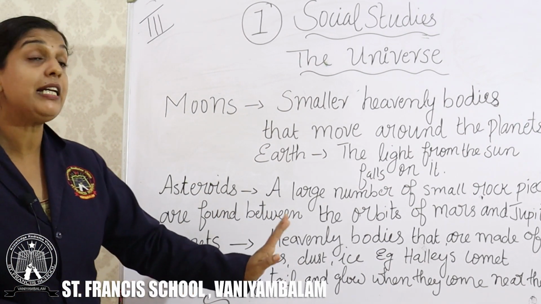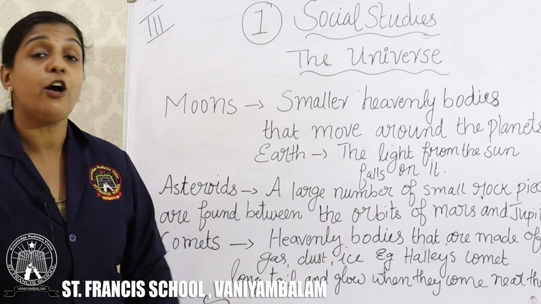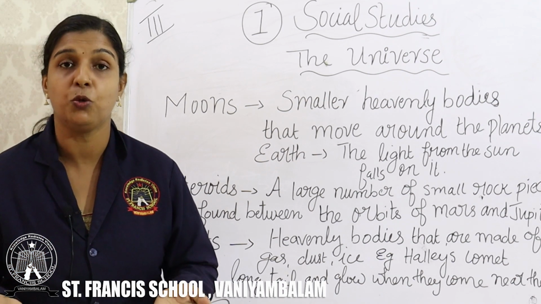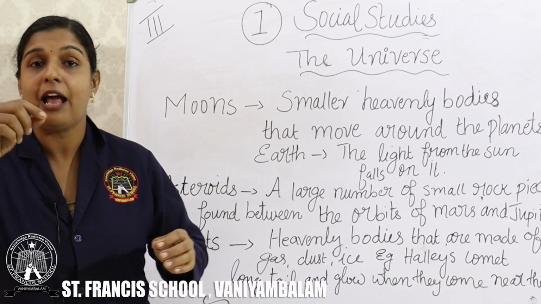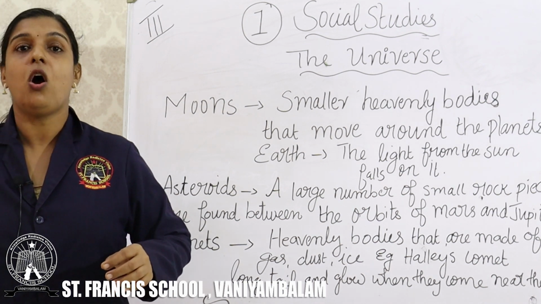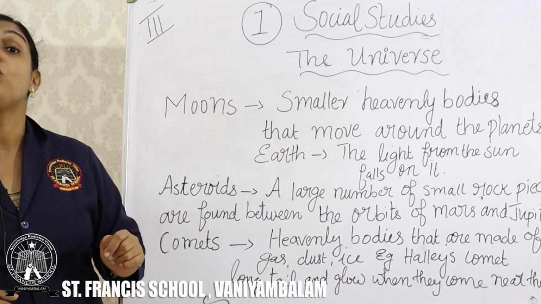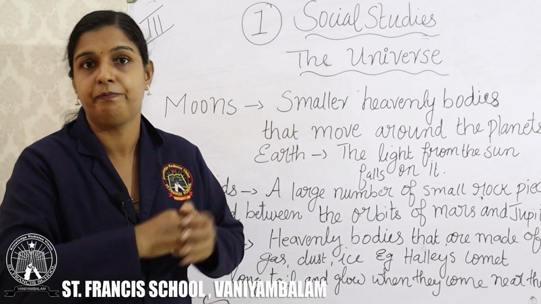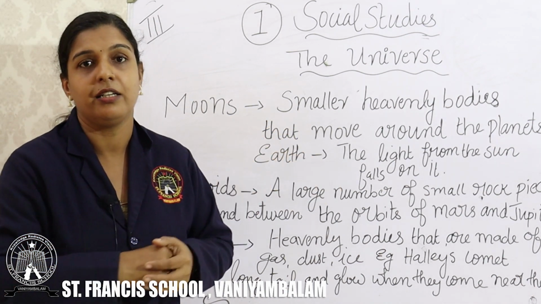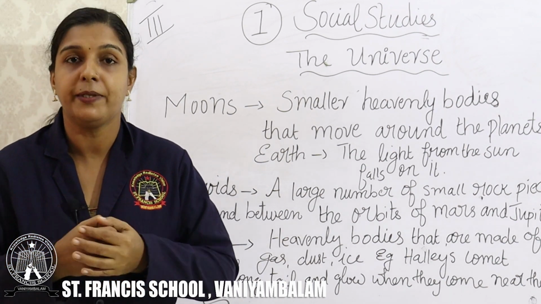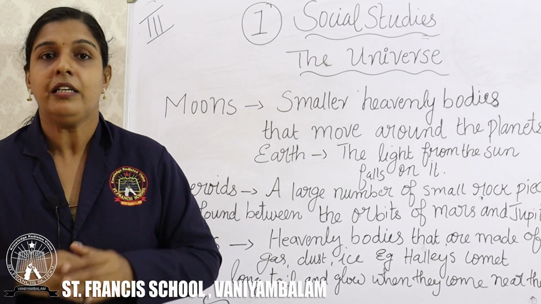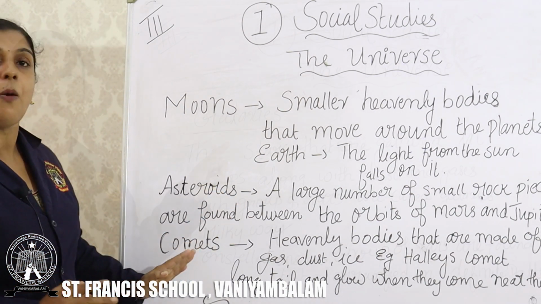Comets are heavenly bodies that are made of gas, dust and ice. For example, I told you Halley's comet. When you see it up in the sky, it looks like it has a long tail. Why does it glow? When they come near to the sun. These comets glow when they come near to the sun. Halley's comet appears after a gap of 76 years. This much about the comet.